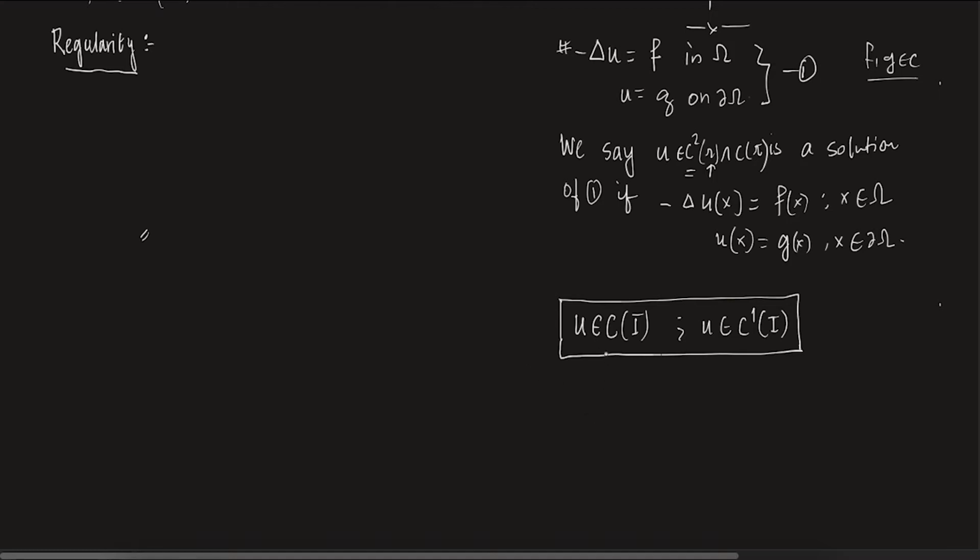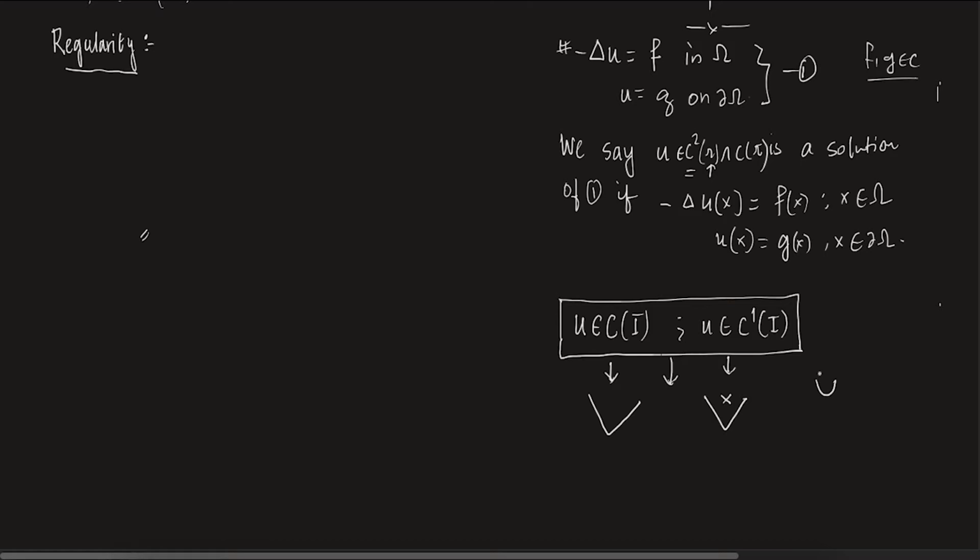You realize that a function which is continuous may look like this, whereas a function which is C1 will never look like this. A function which is continuous may look like this, yes, but a function which is C1 will not look like this. There is some smoothness. It won't suddenly turn around. So basically, at every point there are tangent vectors.